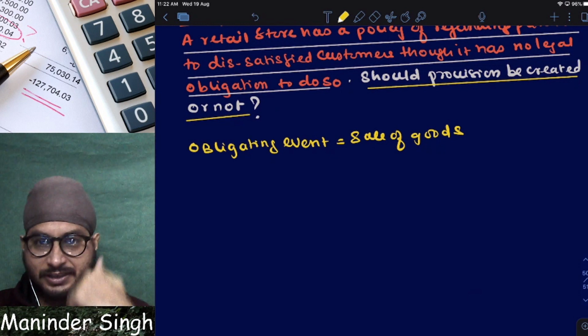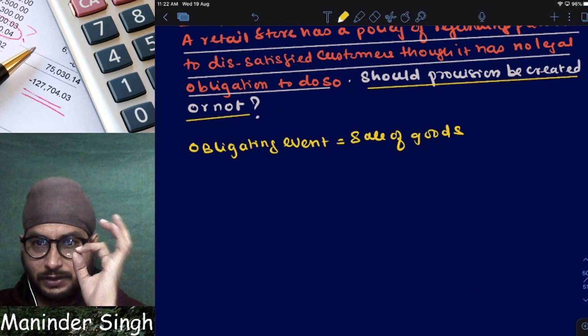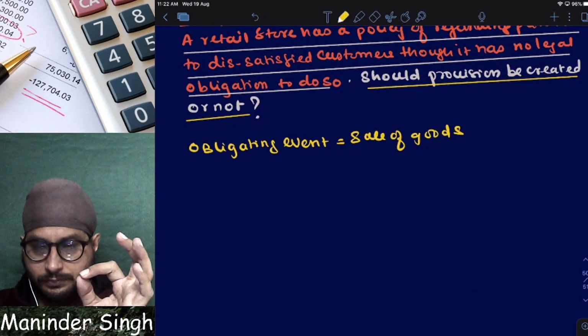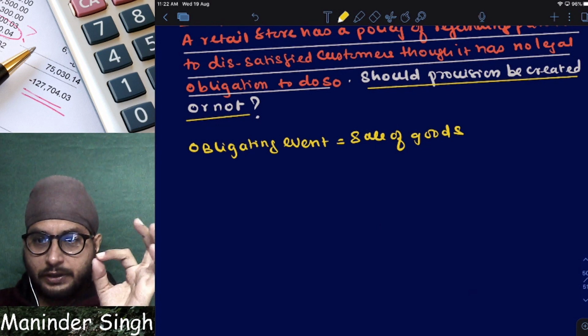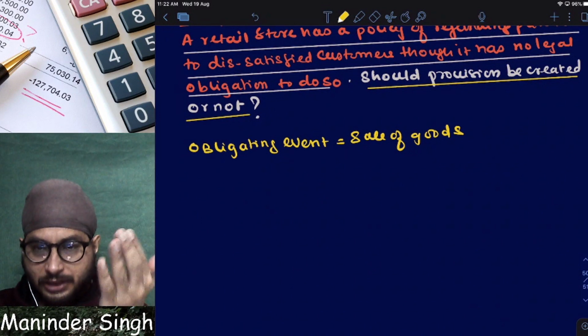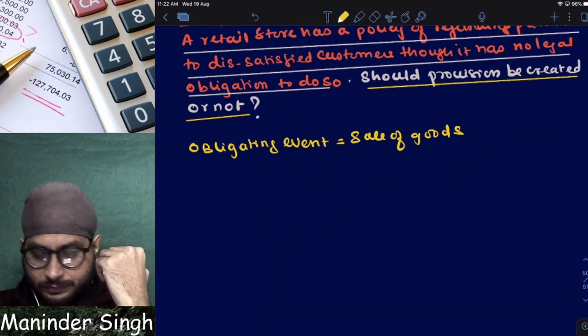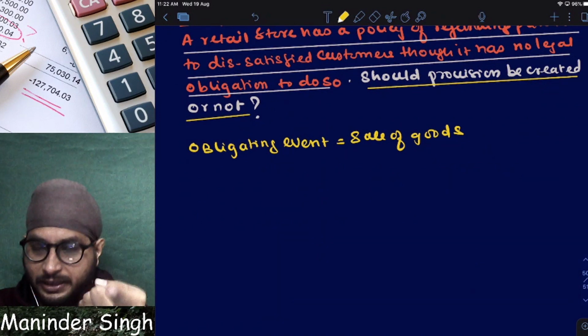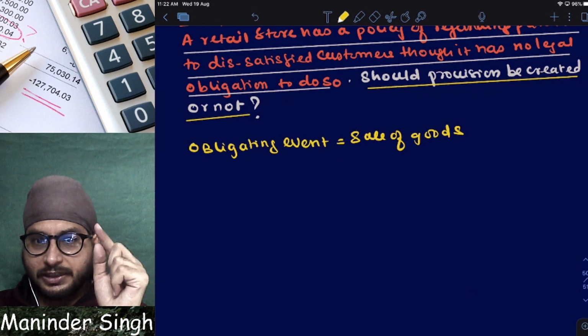Simple question. Once I sell the goods to you, and if you want a refund, can I say no? Do I have any other option other than to refund you back? No. Now, have you understood what the obligating event is here? What is the obligating event here?